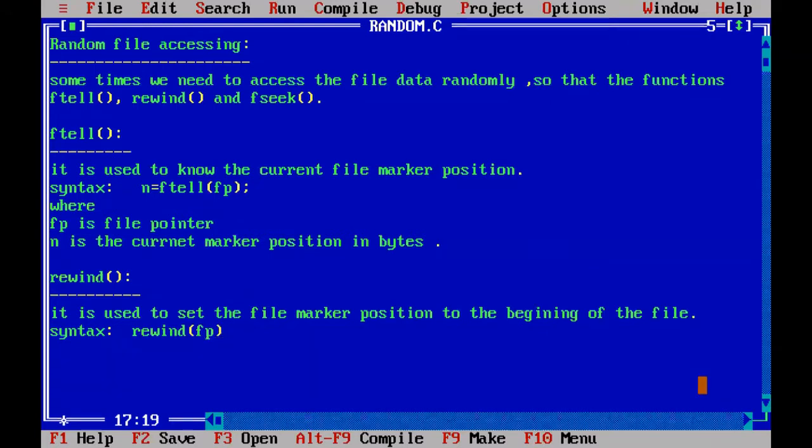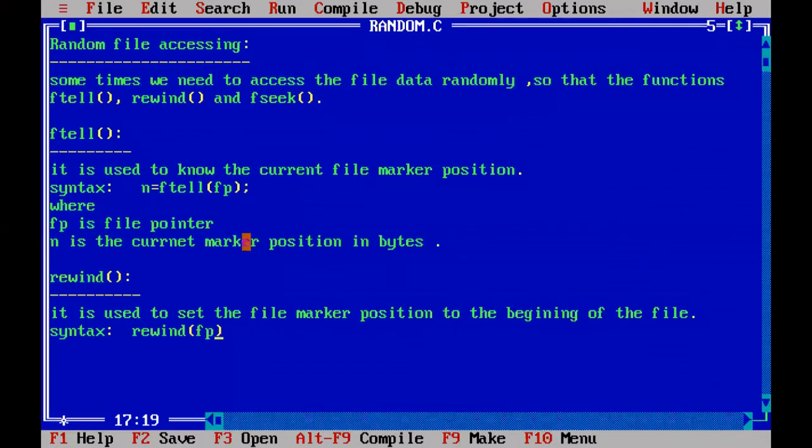The file associated with this fp, so for example, this is the file. That file pointer is fp. So rewind fp means the file marker position of this fp file is positioned to the starting. For example, before using the rewind function, assume that the marker position is here, pointing to E.